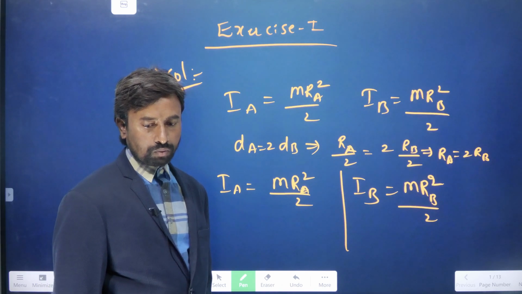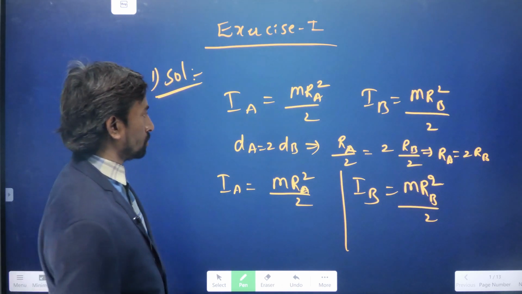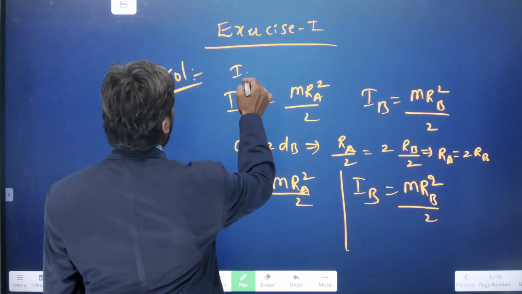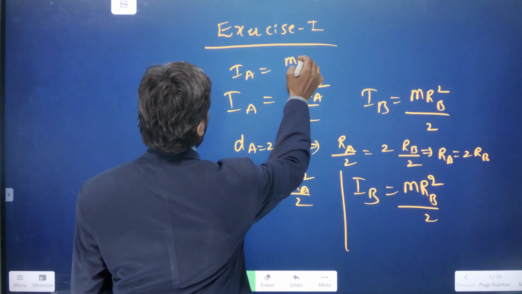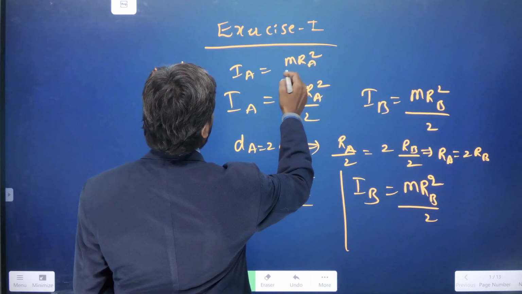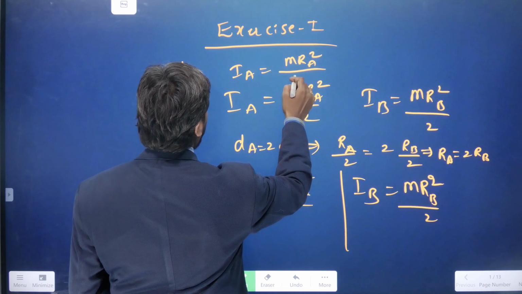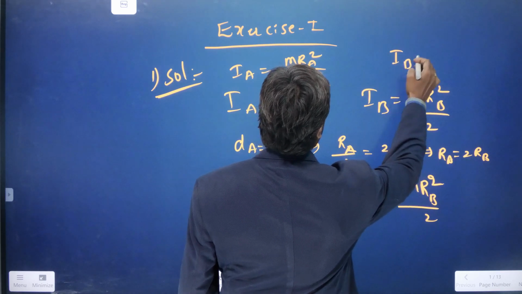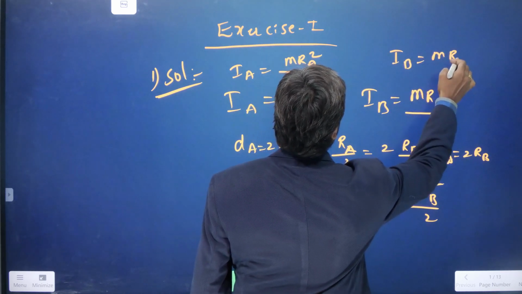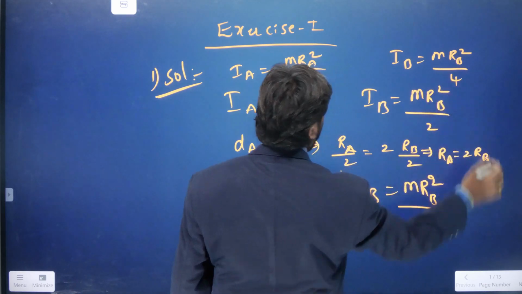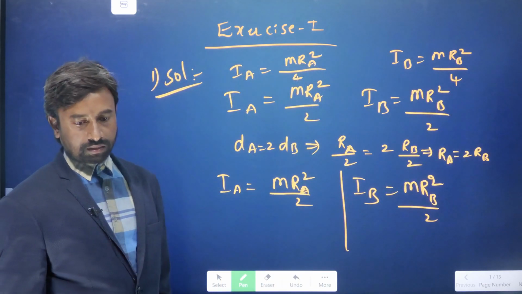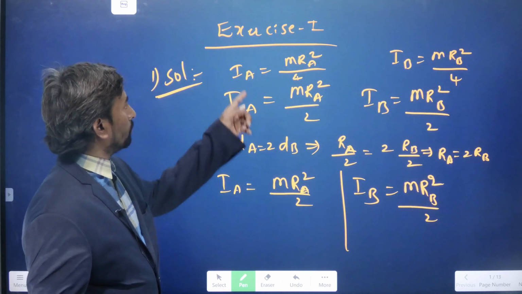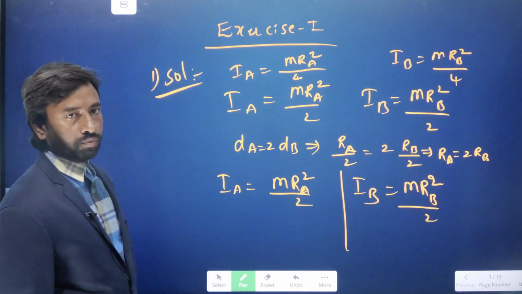About the diameter, since they have given the diameter, it can be written as MR square by 4. So IB can be written as MRB square by 4. About the diameter they ask, so we will take the moment of inertia about the diameter as MR square by 4.